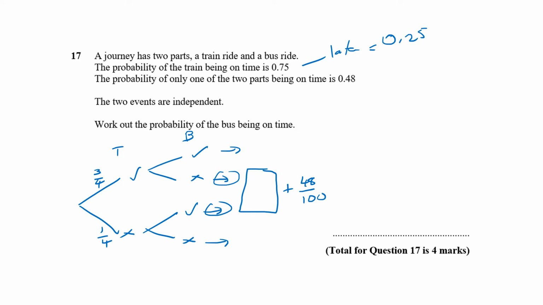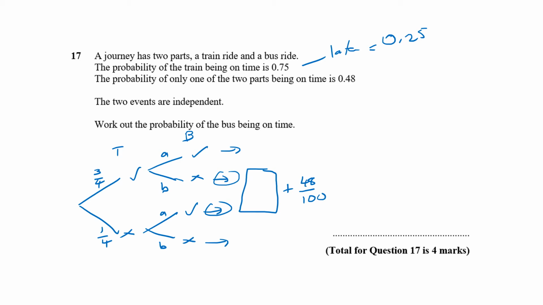Alright. The two events are independent, which means that the probability of the bus being on time or late doesn't depend on whether the train was on time or late. So if we think about this in terms of A and B as probabilities, this would also be A, and this would also be B.